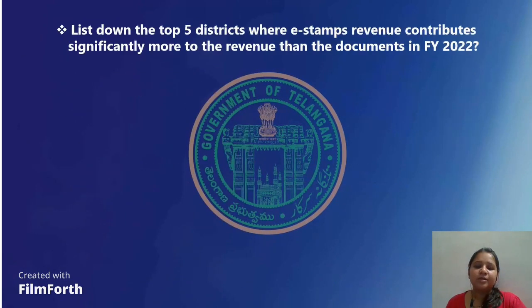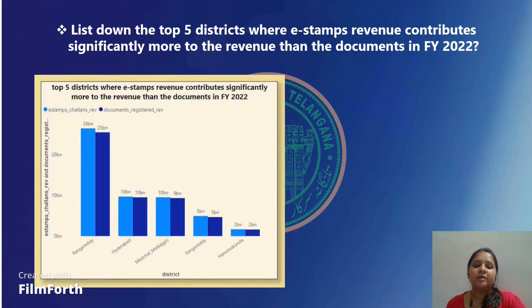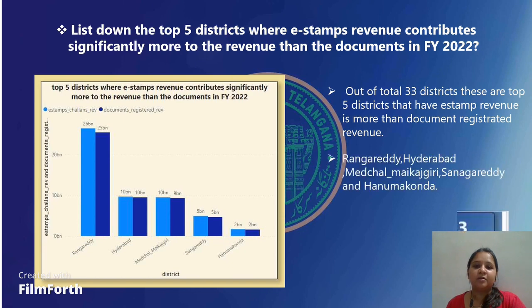My next question is, what is the list of the top 5 districts in which e-stamp revenue contributes significantly more than the document registration revenue, within the fiscal year 2022? Here these are the top 5 districts: Rangareddy, Hyderabad, Medchal-Malkajgiri, Sangareddy, and Hanamkonda. These are the top 5 districts having e-stamp revenue greater than the document registration revenue out of the total 33 districts.